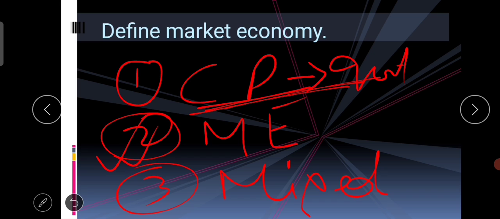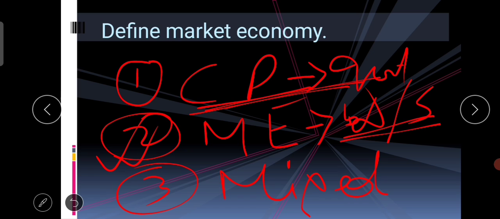In a market economy, what happens in this economy? All economic decisions are taken by the market, by the forces of demand and supply. So here demand and supply play the important role. Here all economic decisions regarding production, regarding consumption, regarding distribution are taken by the market forces of demand and supply.